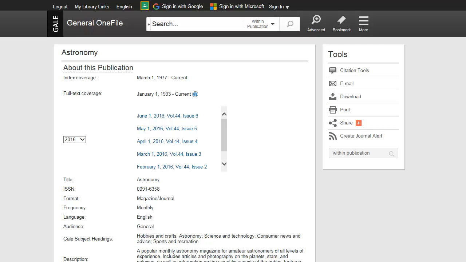On the About This Publication page, you'll find information on coverage as well as publication data, including ISSN, format, frequency, language, and audience. From this page, select years and issues you want to browse or search.